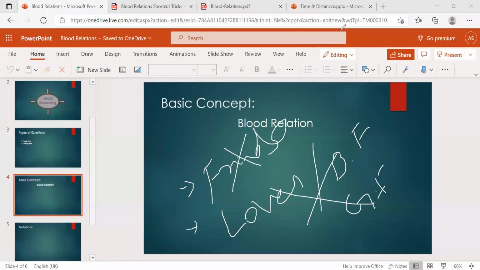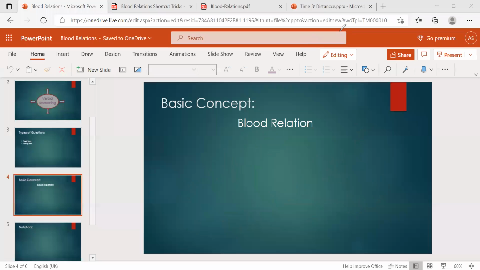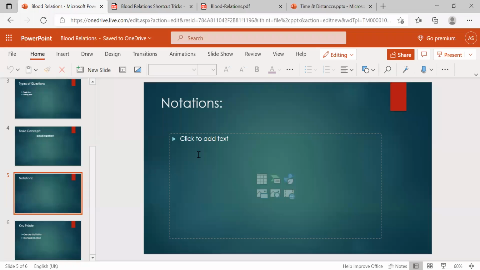So this is the first basic concept. What we are going to discuss first is birth relations, that means blood relations, and another one, after getting married we have some relations, that is in-law relations. Is it clear? Then comes the notations.